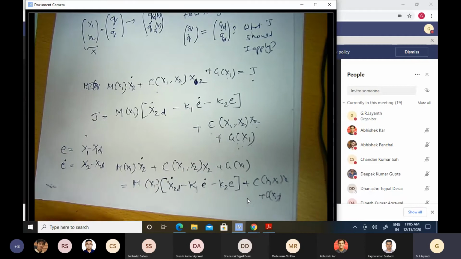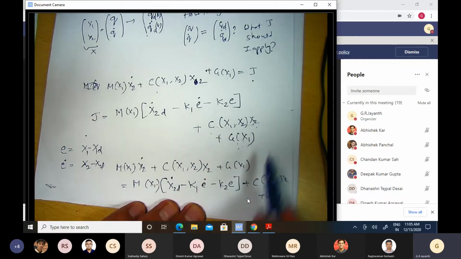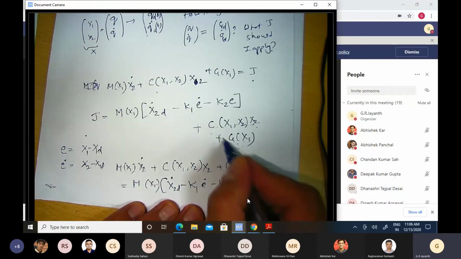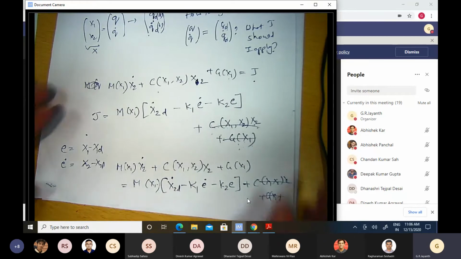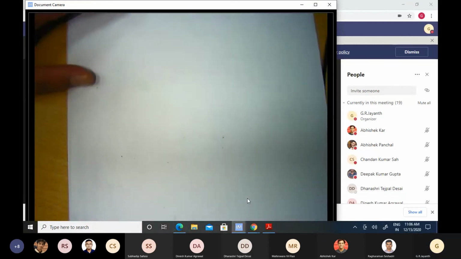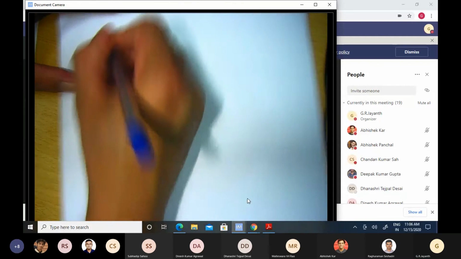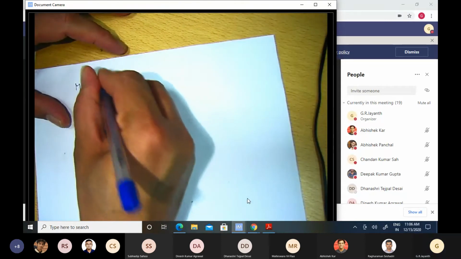Now, do you agree with me that whatever I have on the right hand side cancels whatever I have on the left hand side?